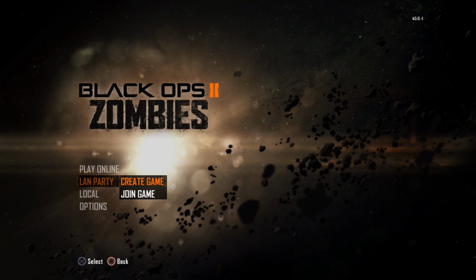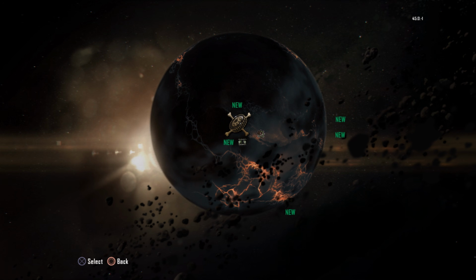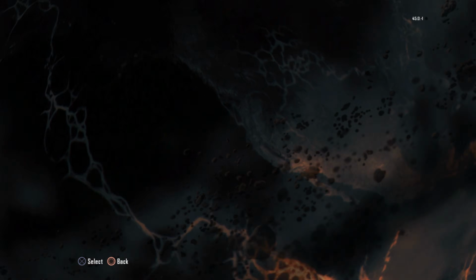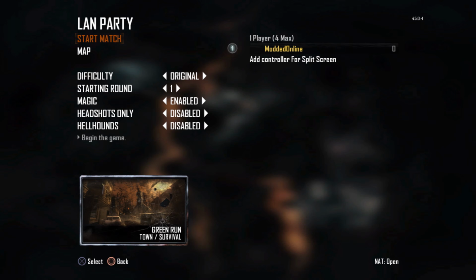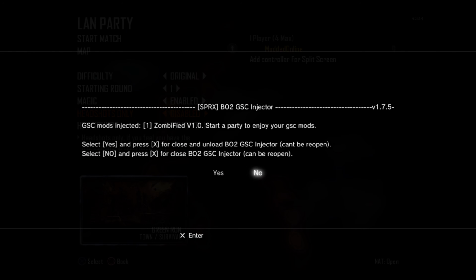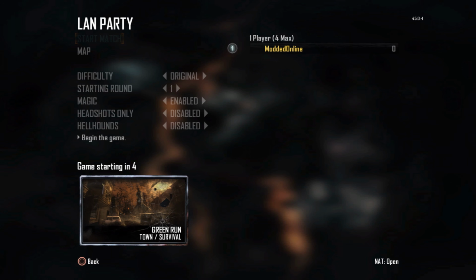One thing with these menus is it does tend to be really laggy. Like, I had to press X on that like 3 times, but the lag should dissipate after a certain amount of time, and once you're in the game, it should be fine. So we'll select a game here, survival, and now we'll do the L2, R2, triangle and up at the same time. Yep, there we go. And then we'll say yes to load the zombie menu this time. So yes, and there we go, that's it loaded. Start match. And now we should have a zombie menu when we load this game up.